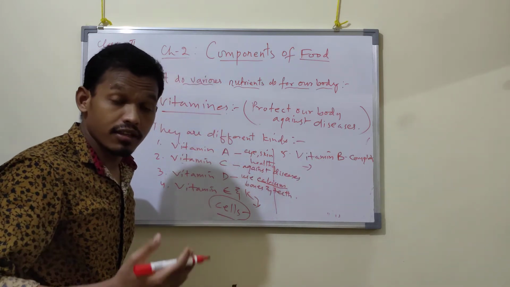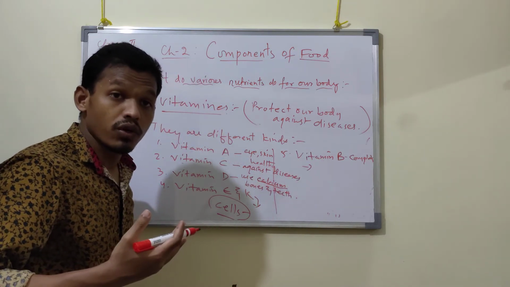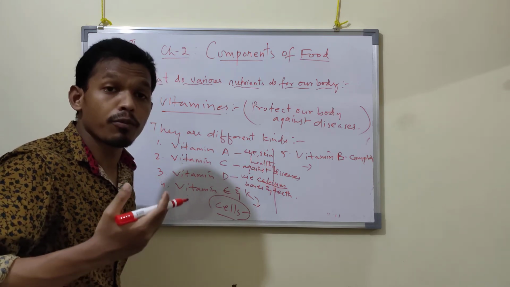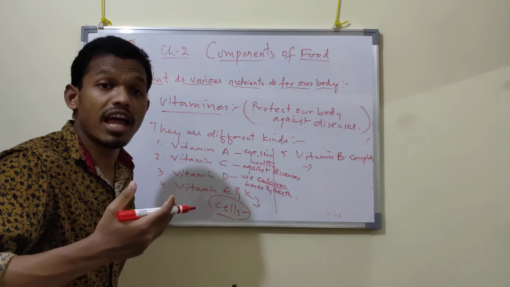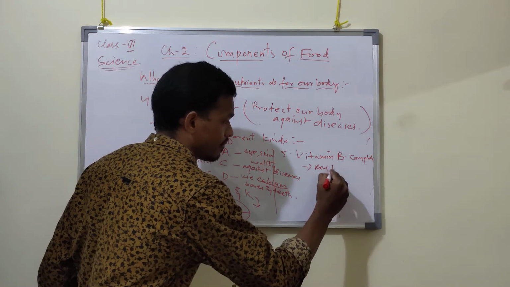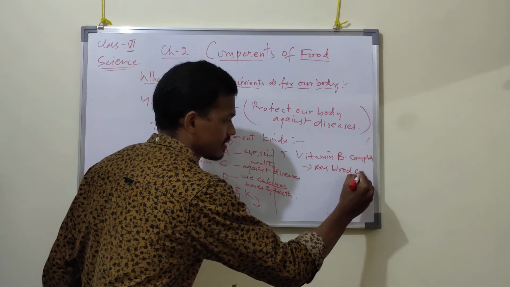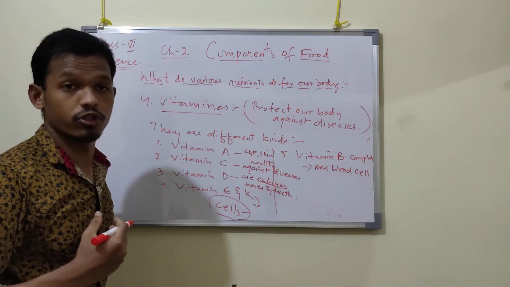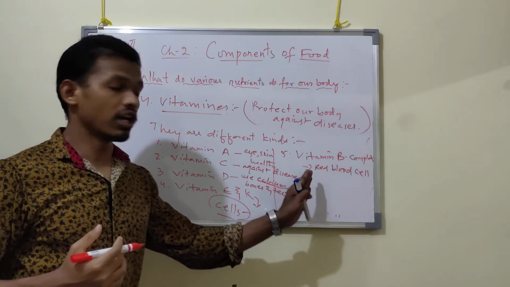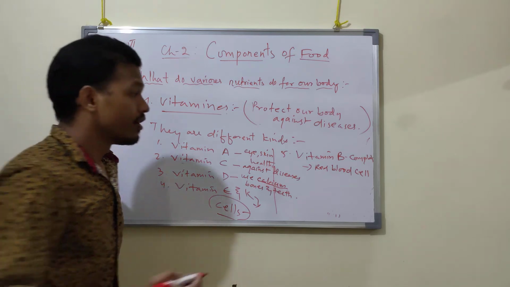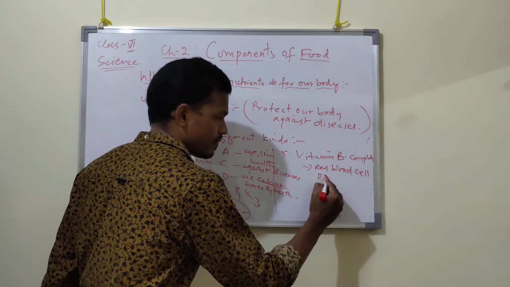Vitamin B complex is used in our body. What does it provide? It helps in the production of RBC, red blood cells. I told you there are different cells in our body, and red blood cells are also there. It helps in production of RBC, and also it helps in production of DNA.